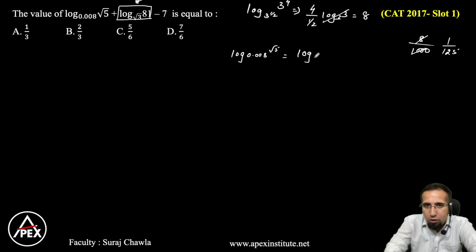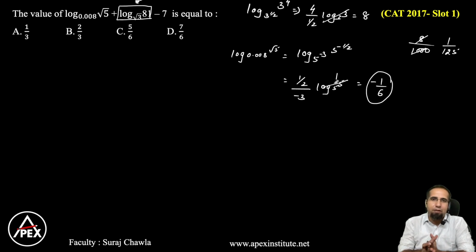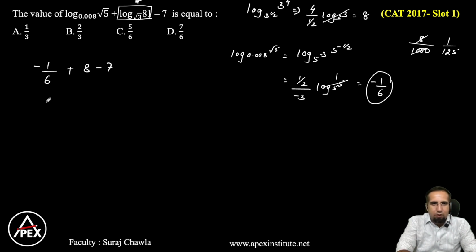So this can be written as log 5 to the power minus 3 and this can be written as 5 to the power 1 by 2, which can be written as 1 by 2 divided by minus 3 log 5 to the base 5. Now log 5 to the base 5 is 1 and this final value becomes minus 1 by 6. So we have been successfully eliminating logs here. So I can rewrite this as minus 1 by 6 plus 8 minus 7, which eventually gives us minus 1 by 6 plus 1, which eventually gives us 5 by 6 as our required answer.